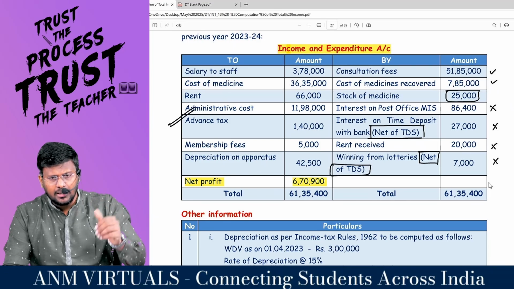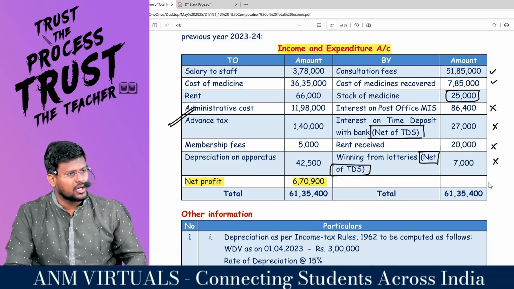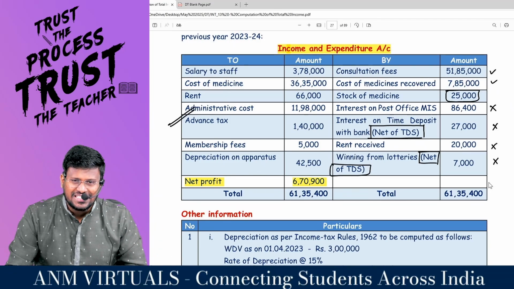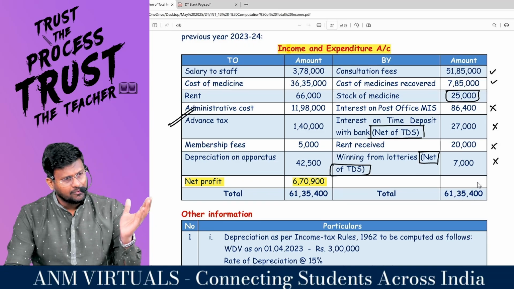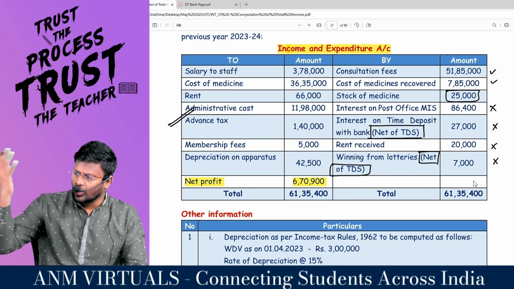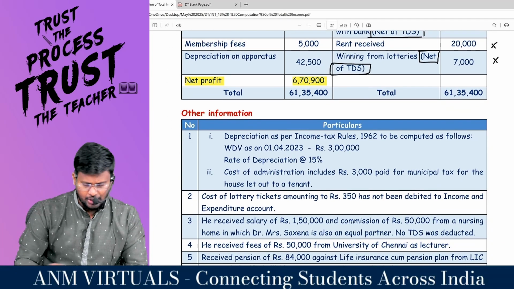So these items should not be credited to the income and expenditure account or P&L account as the case may be. But these items have been credited to those. So you have to remove them from the PGBP and you have to include them under the respective head.